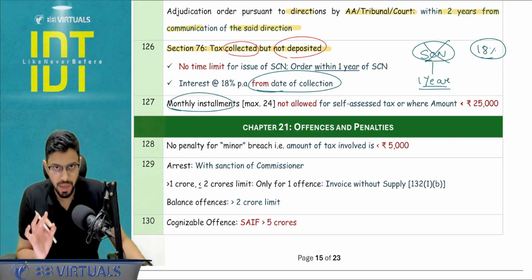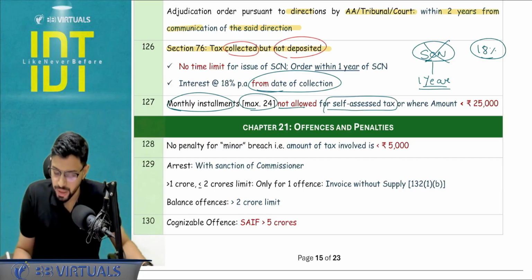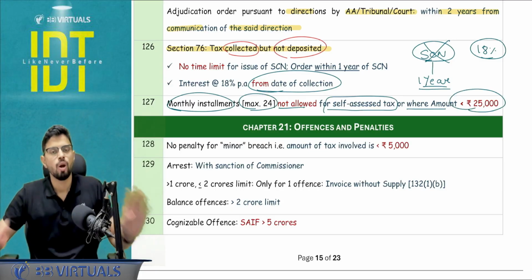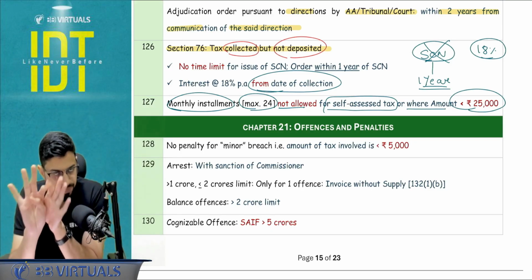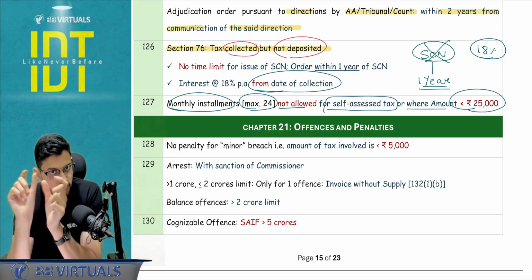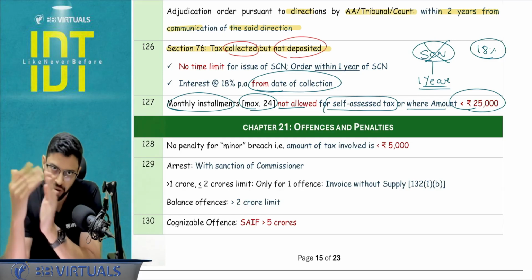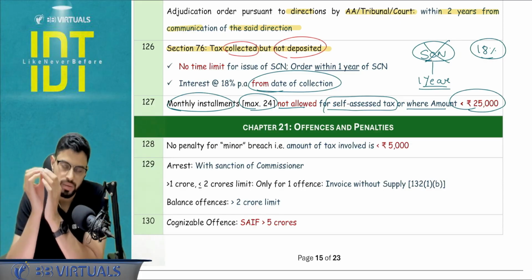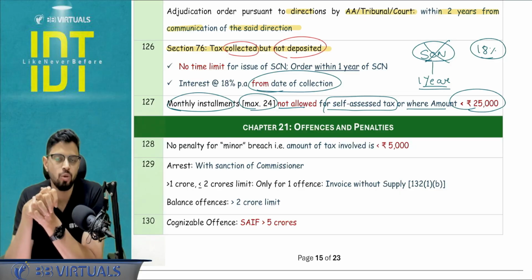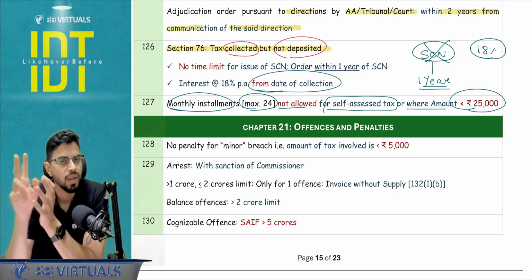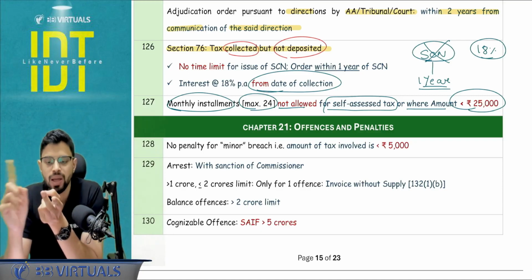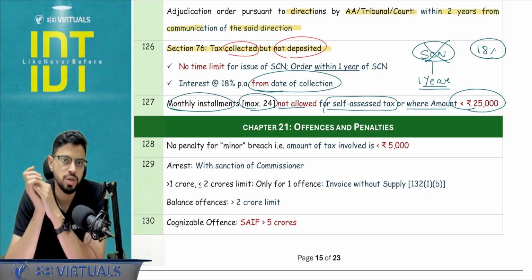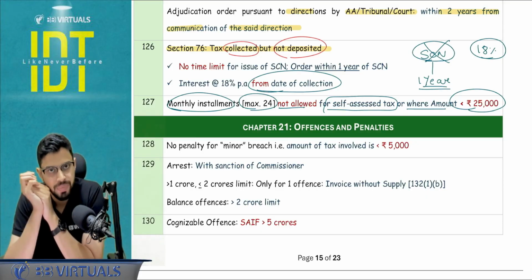Monthly installment system, section number 80, that you remember, maximum 24 installments are allowed. They are not allowed for self-assessed tax. They are also not allowed where amount is less than 25,000. All in all, there are 4 cases where that benefit is not applicable. First is self-assessed tax, not applicable. Second, amount is less than 25,000. Equal to 25, ICI will try to play, so equal to 25 or more than 25, the benefit can be availed. But if the amount is less than 25,000, no installment system can be availed. Other 2 cases are where recovery process is already going on with respect to some other case, some other amount. And fourth, last year you were denied the permission for this section benefit, so this year also we will not give you the section 80 benefit.